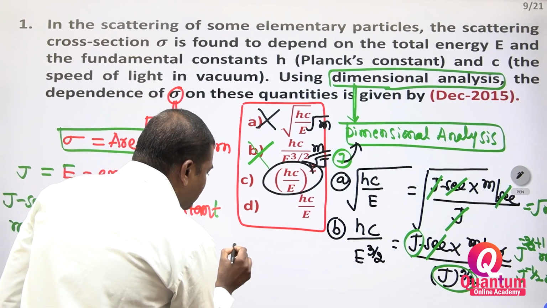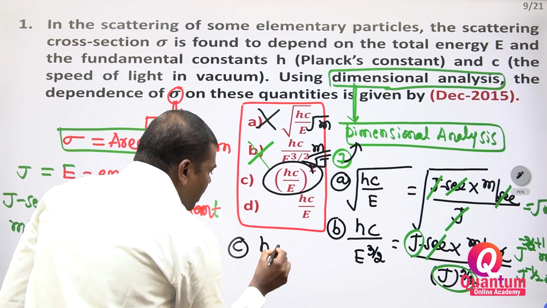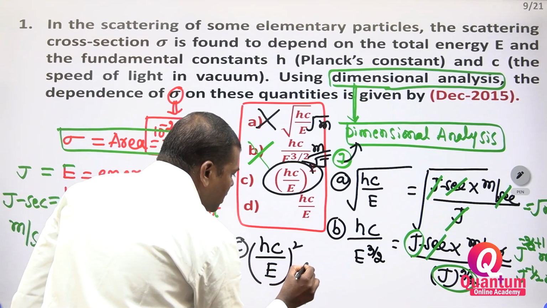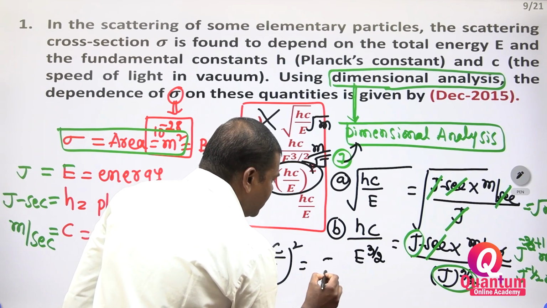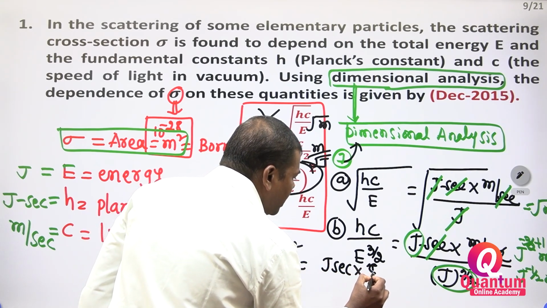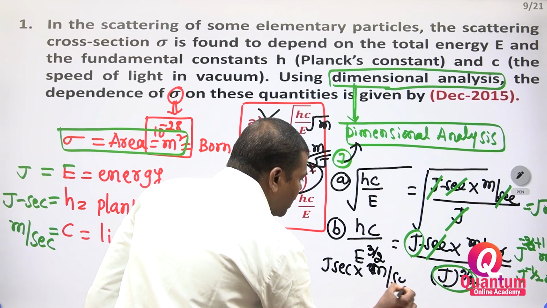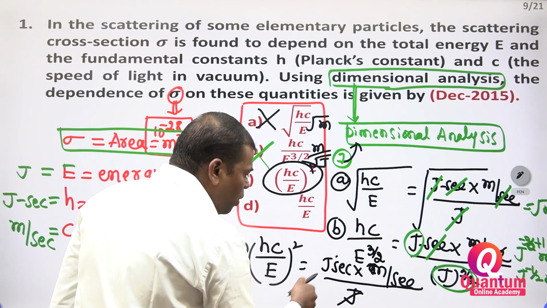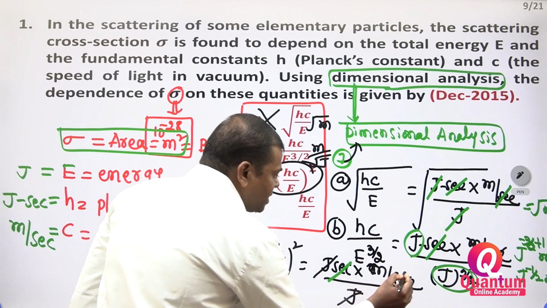Now I am taking the last one. What is option C? Option C is hc by E, whole square. What is h? Joule second. What is c? Meter per second. What is E? Joule. Joule and second get cancelled.